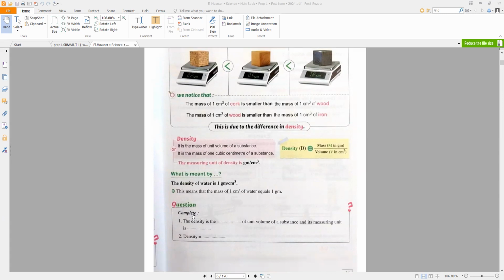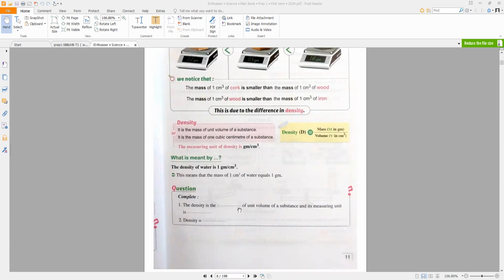After this, if you have a question, the density is the mass of unit volume of substance, and its measuring unit is gram per cubic centimeter. Density equals mass divided by volume.